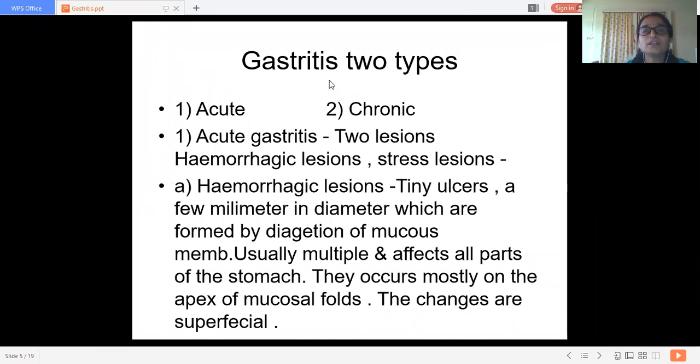Then gastritis is of two types, okay, acute and chronic. Acute gastritis and chronic gastritis. These are the two types of gastritis. Acute gastritis is related with two types of lesions, hemorrhagic lesions and stress lesions. These hemorrhagic lesions are related with tiny ulcers of a few millimeters in diameter.